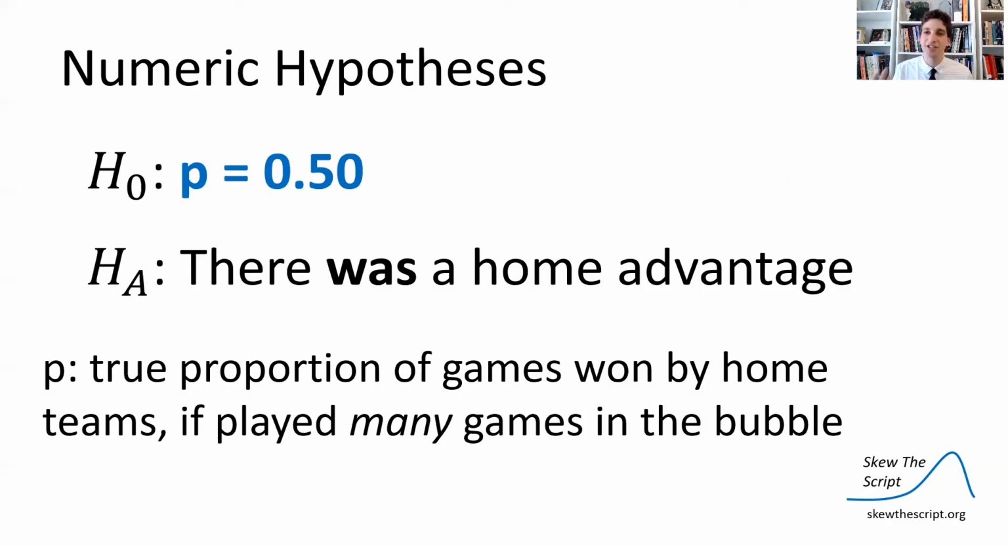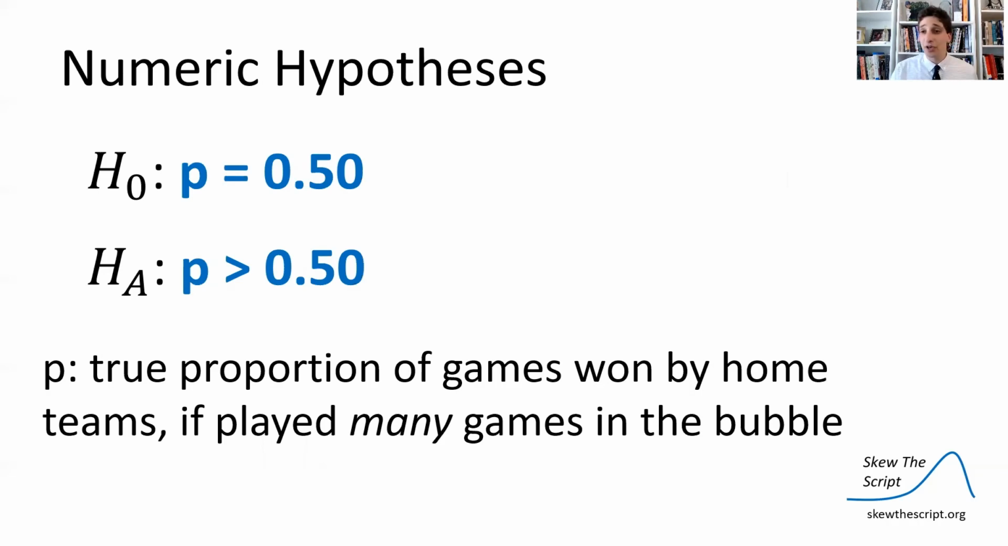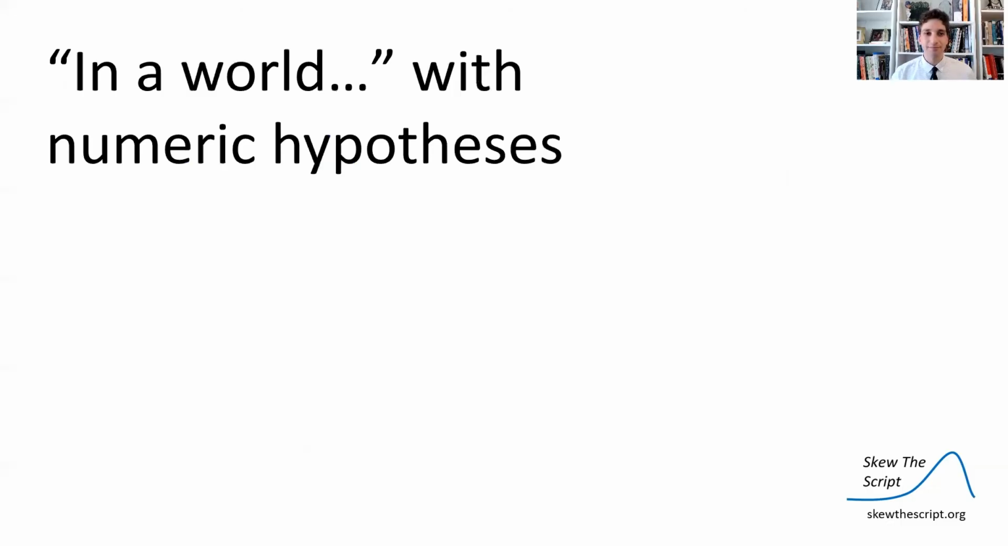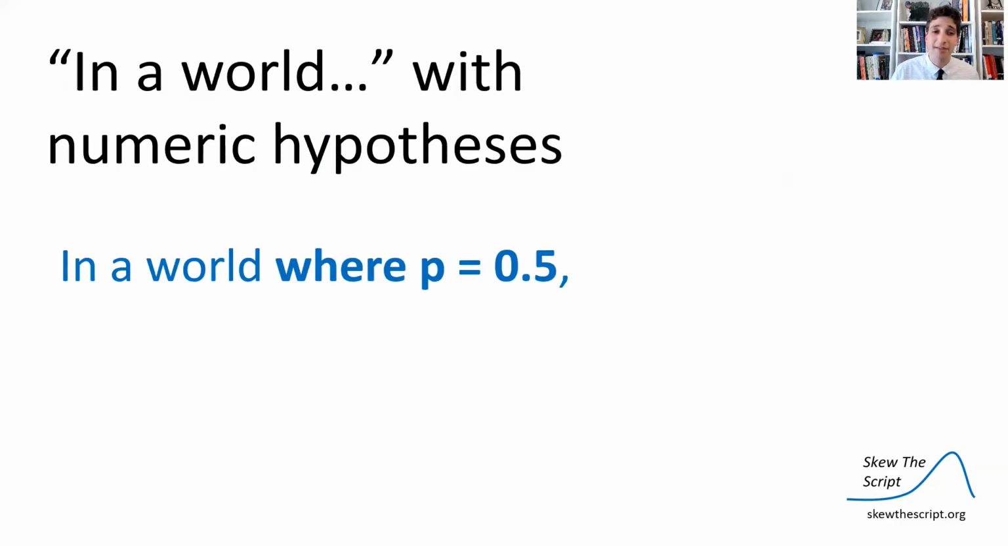There's a 50% chance of winning. The home teams, if you play many, many games, would win exactly 50% of the time if you play this ad infinitum. And then the alternative, if there is a true home court advantage, is that it's going to be a bit higher than 50%. If you played many, many games, the home teams will win a bit more often because they have a true advantage in the bubble. So we can write down our in a world where statement with these hypotheses.